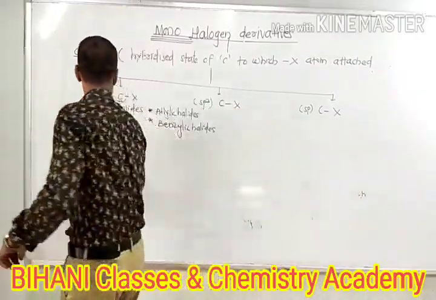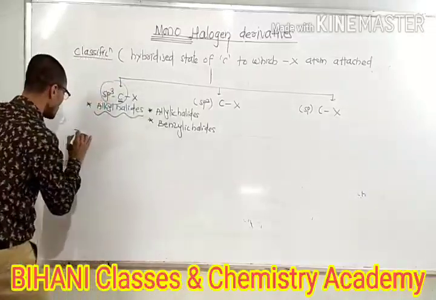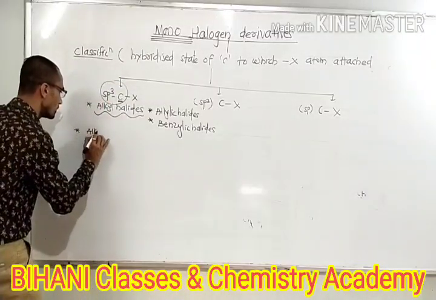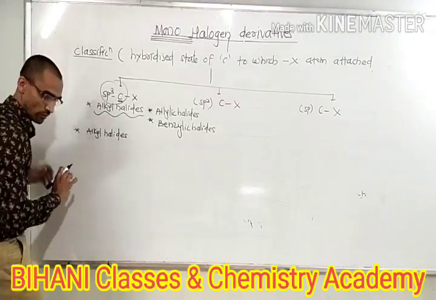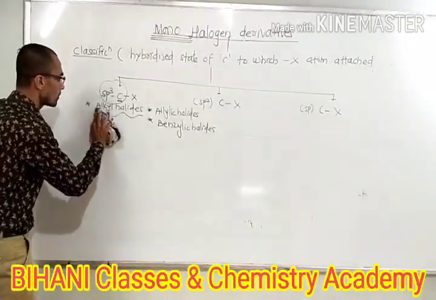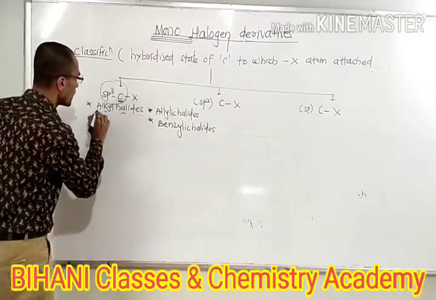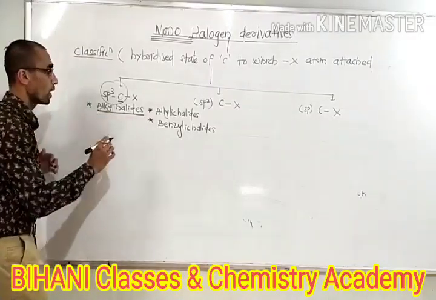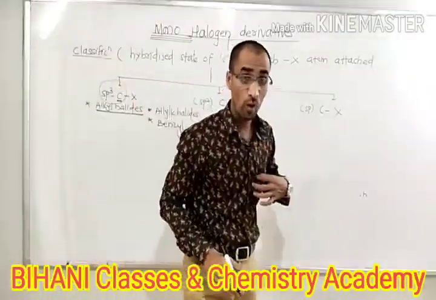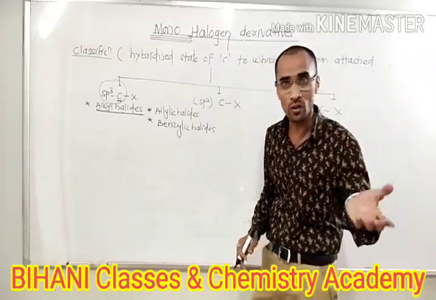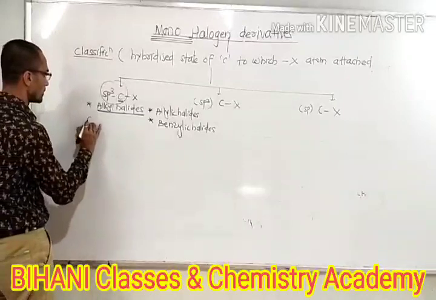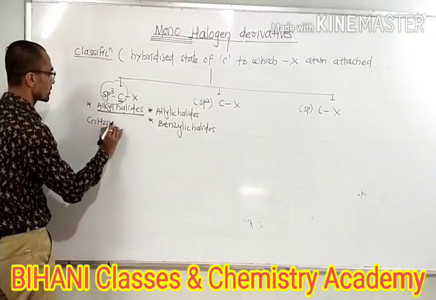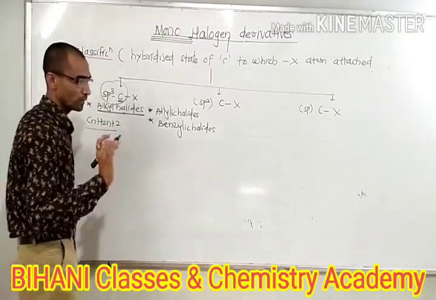First we have studied about the alkyl halides. Here, the hydrogen atom of an alkane we replace by halogen. Suppose we have taken the parent hydrocarbon, alkane, with general molecular formula CnH2n+2.